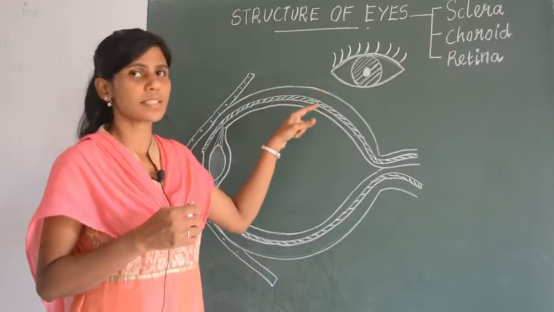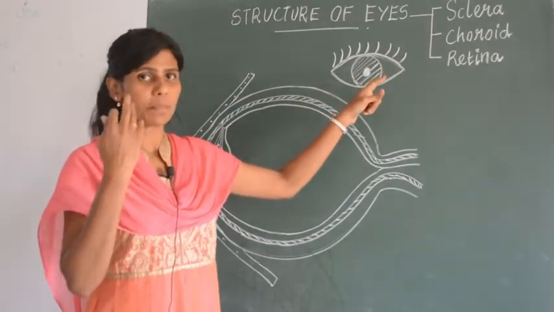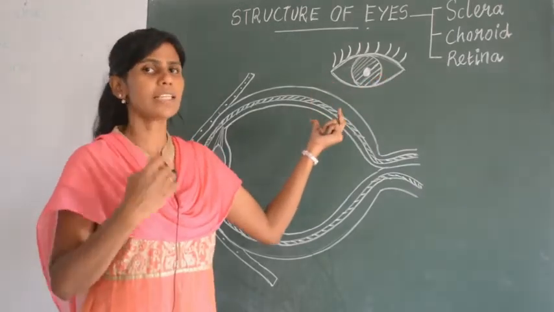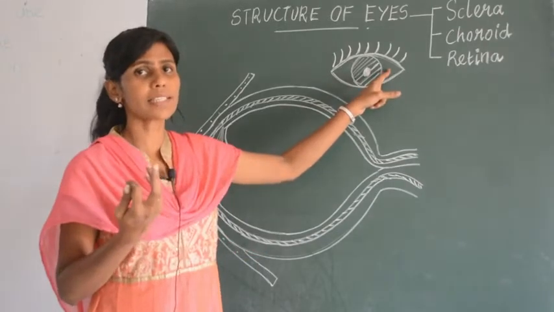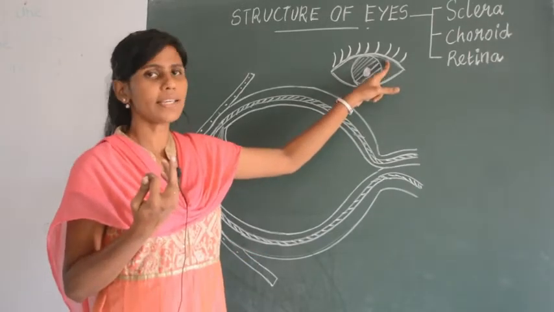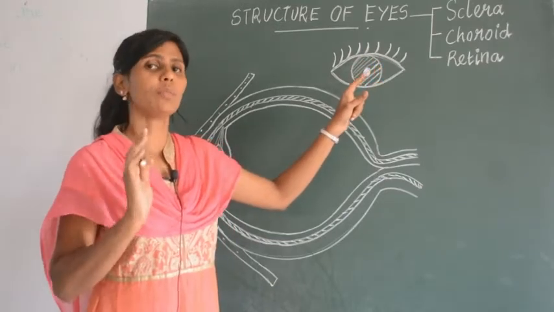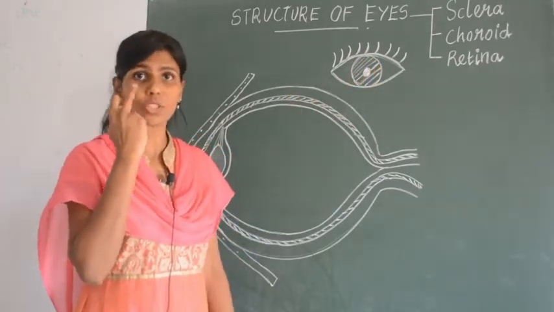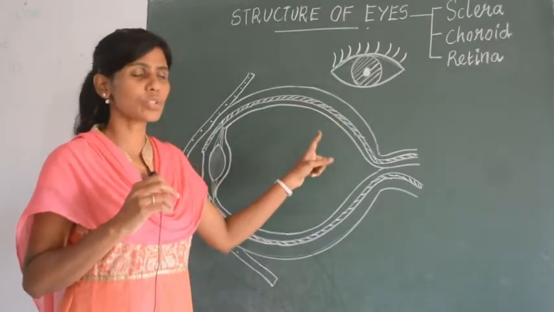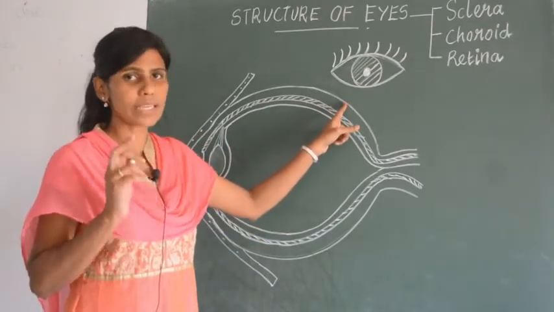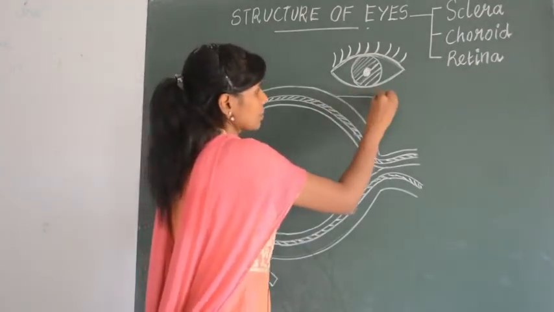See, in this section, this is the eye, how it appears to us, and this is the detailed structure of an eye. I told you where the sclera is. Sclera is the white region of your eye, not the black one. Where is the sclera in this structure? I told you sclera is the outermost region. So this is the sclera.